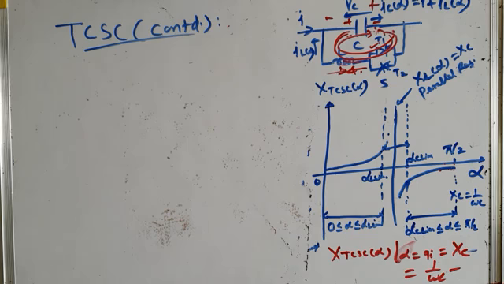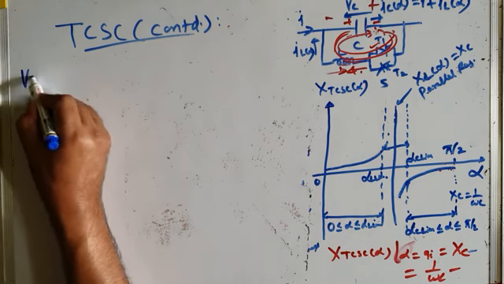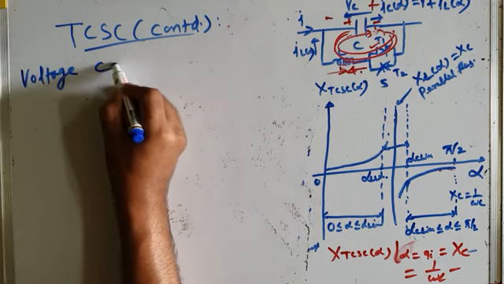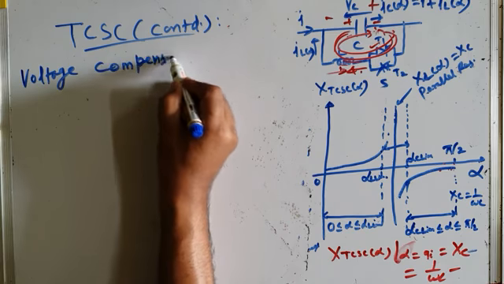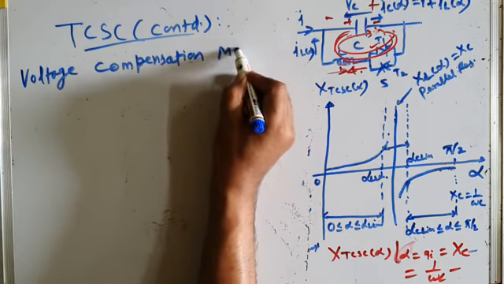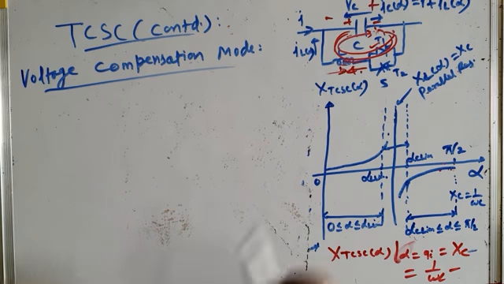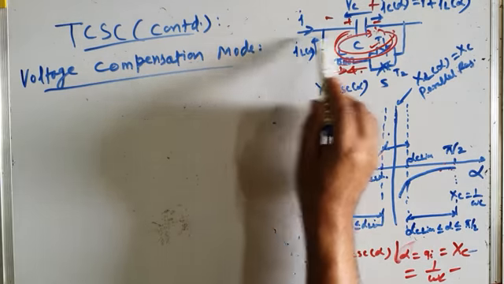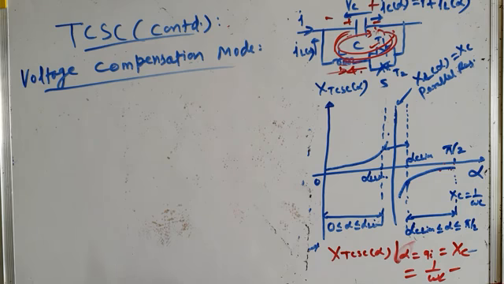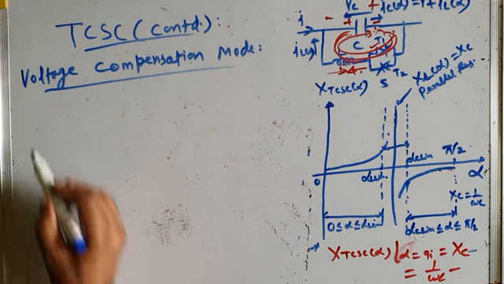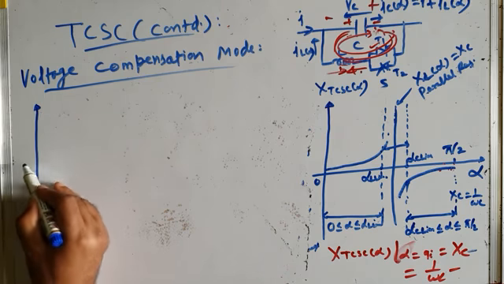Now let me quickly show you the operation of TCSC in two modes: voltage compensation mode and impedance compensation mode. First of all, I will explain its operation in voltage compensation mode. In voltage compensation mode, it acts as a capacitive reactance. Let us suppose that when transmission line current is minimum, we design our TCSC in such a way that when transmission line current is at its minimum value, then maximum voltage is produced across the capacitor. I can explain that with the help of this graph.